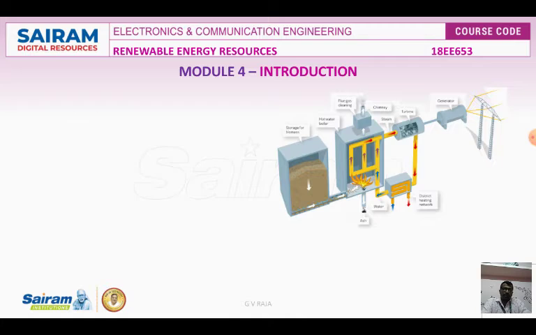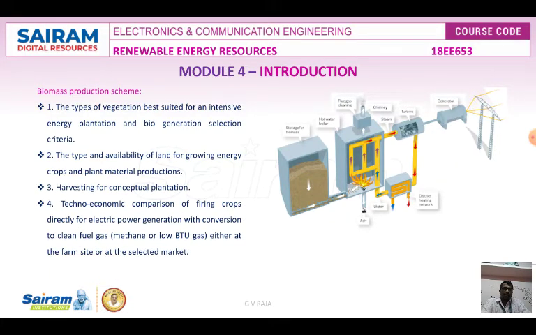So biomass, in the sense, is normally the plants and trees which receive the solar energy by means of photosynthesis. That means the solar energy is stored in the trees and plants by means of photosynthesis, and that can be converted into liquid fuel suitable for an internal combustion engine. So we can use it as a fuel. Similarly, ethanol can also be produced from cellulose on a large scale.